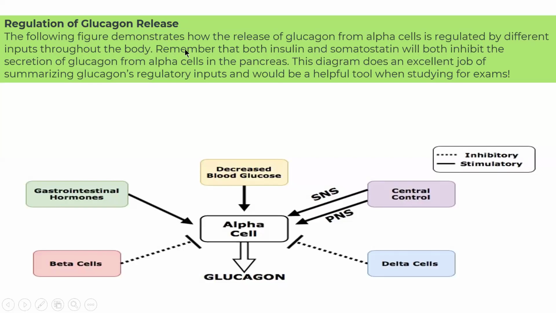So it is the regulation of glucagon release, decrease in blood glucose, and alpha cell secrete glucagon. At that time, beta cell and delta cell are inhibitory, and central control, sympathetic and parasympathetic, are stimulatory, and gastrointestinal hormone is in stimulation.